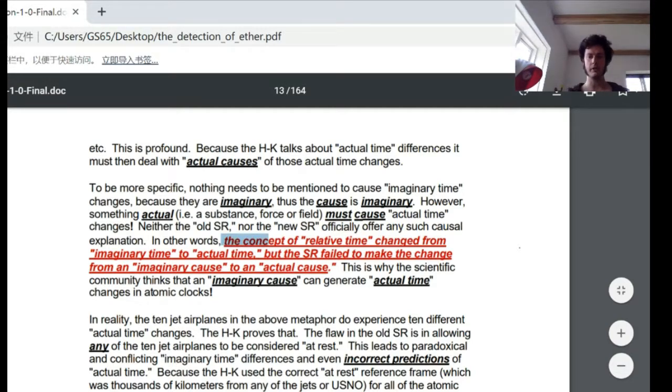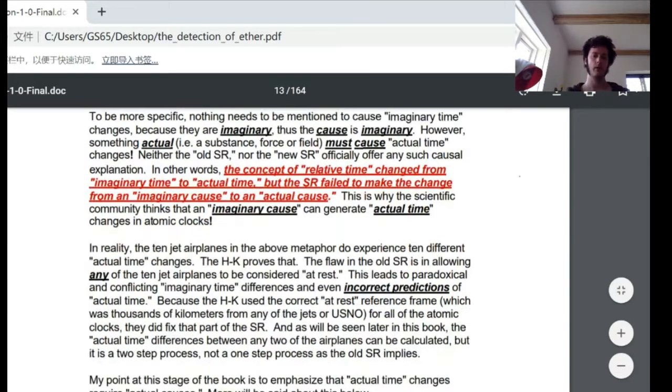In other words, the concept of relative time changed from imaginary time to actual time, but special relativity failed to make the change from an imaginary cause to an actual cause. This is why the scientific community thinks that an imaginary cause can generate actual time changes in atomic clocks. In reality, the 10 jet airplanes in the above metaphor do experience 10 different actual time changes. The Hafele-Keating experiment proves that.